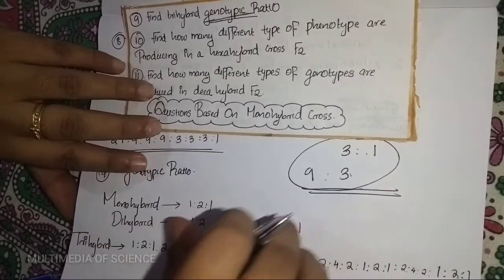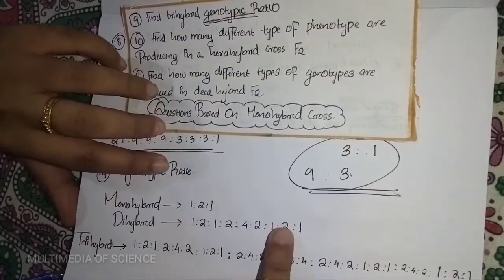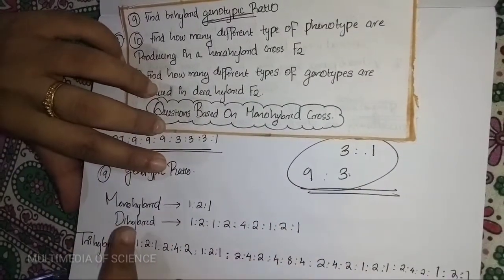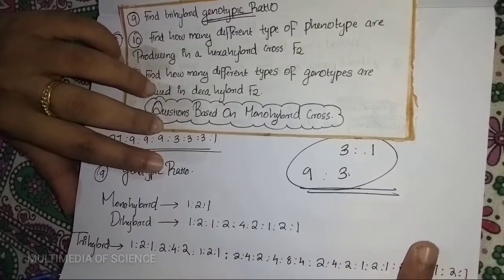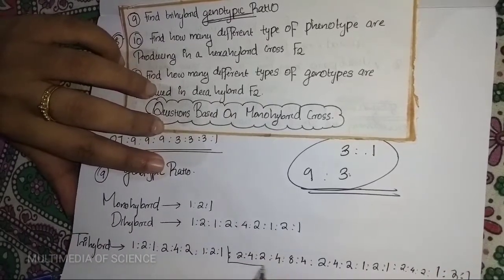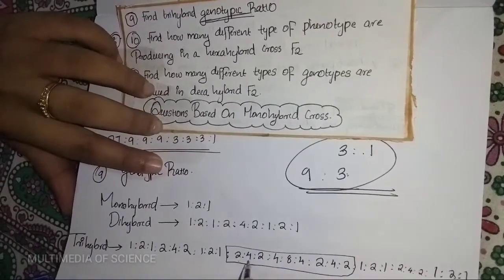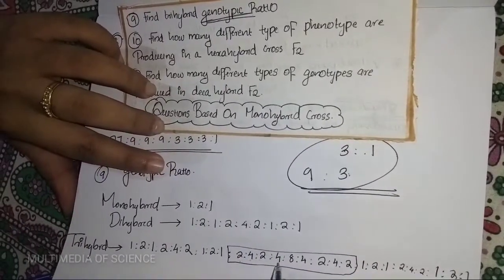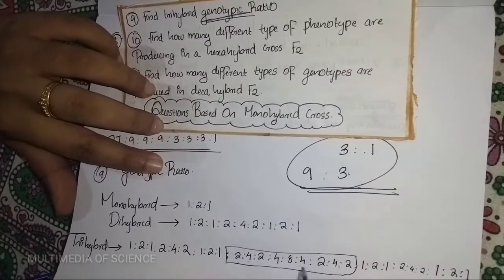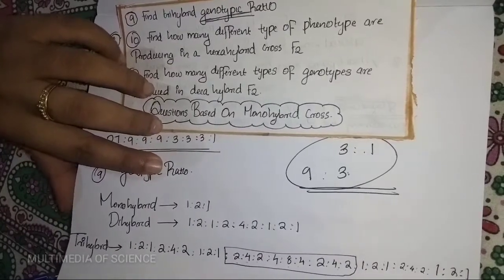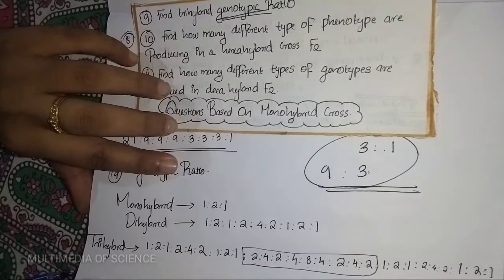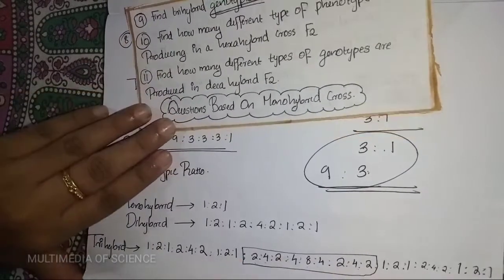So write this dihybrid ratio in the beginning and at the end, and substitute the middle portion with 2:4:2:4:8:4:2:2:4:2.